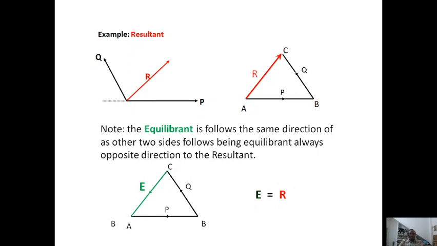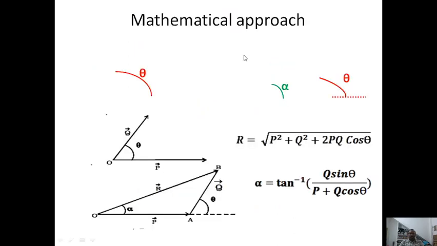So if they ask for the resultant, you should draw the opposite direction force, then it is the resultant. If you draw the third side in the same direction, then it gives the equilibrium. Remember, equilibrium and resultant are the same in terms of magnitude, but in direction both are opposite. Sorry about that. So that is equilibrium, right?